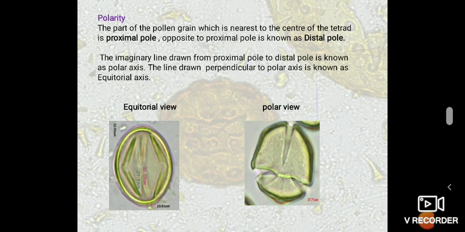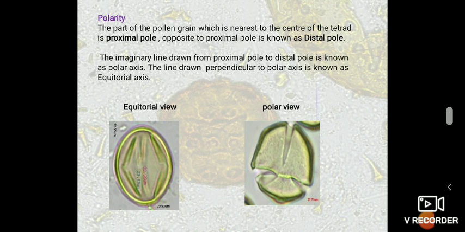Some of the characteristic features of pollen grains are polarity. The part of the pollen grain near the center of the tetrad is the proximal pole, and the opposite is the distal pole. The imaginary line from proximal to distal pole is the polar axis, and perpendicular to that is the equatorial axis.